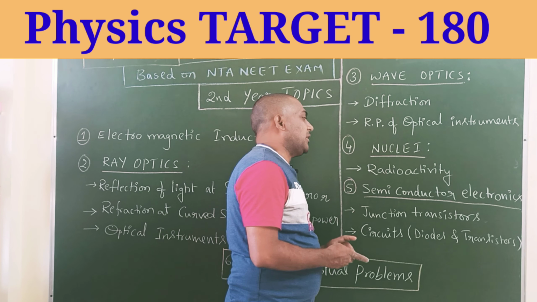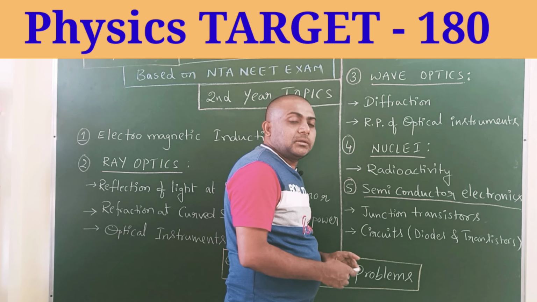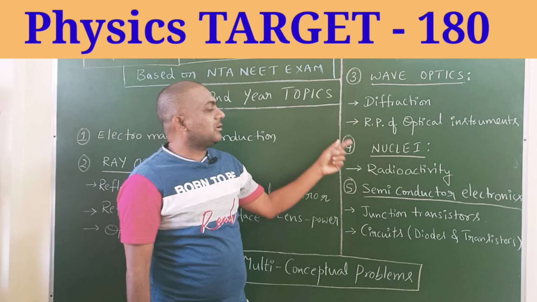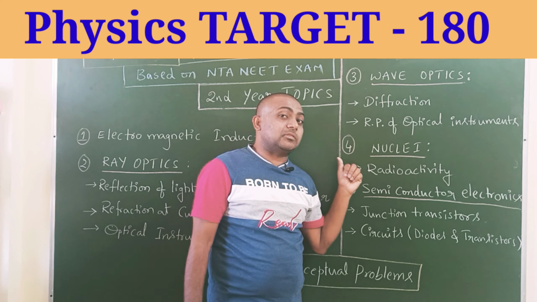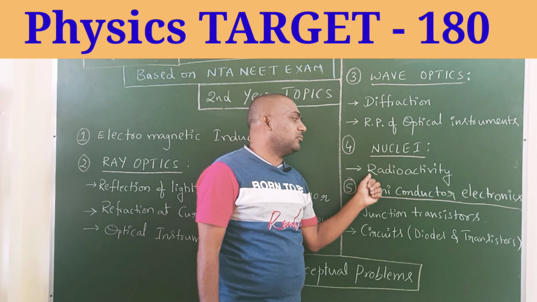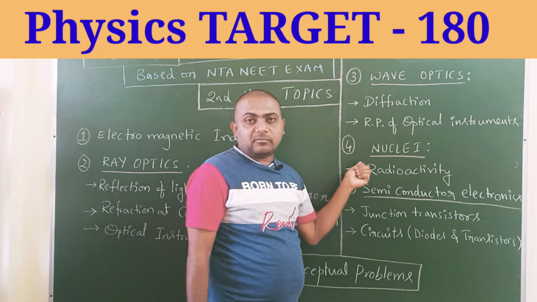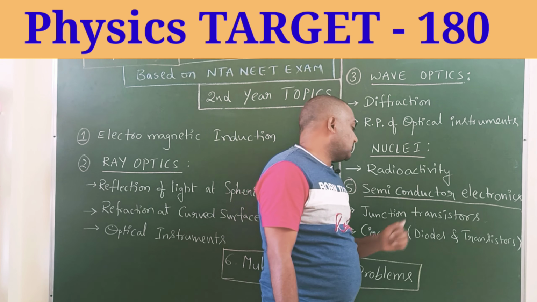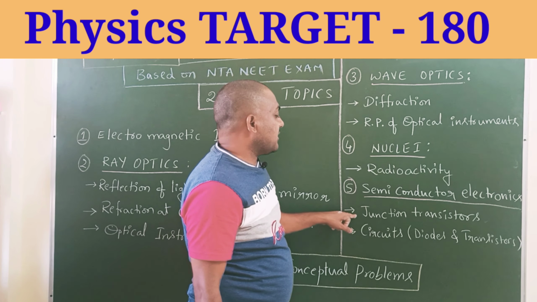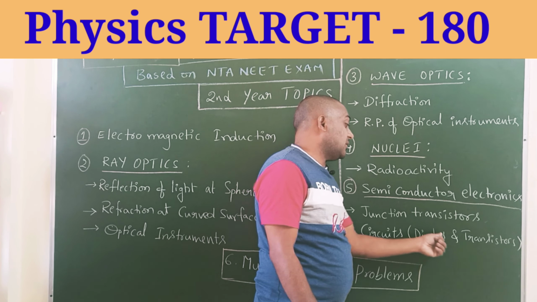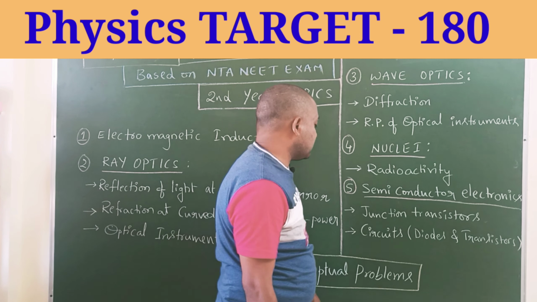Next, nuclei, radioactivity. Nuclei was given in Strategy 1, but it is there again, with radioactivity, because logarithmic problems are involved. Semiconductor electronics: here junction transistor, circuits based on diodes and transistors.